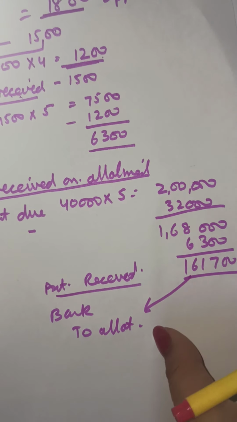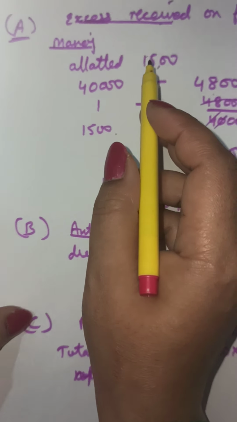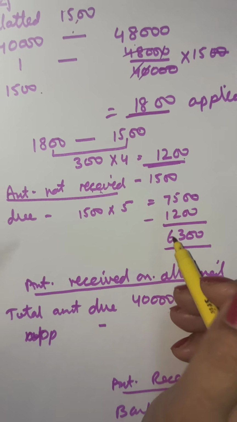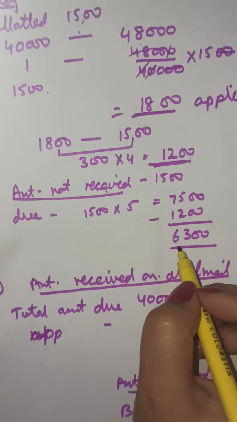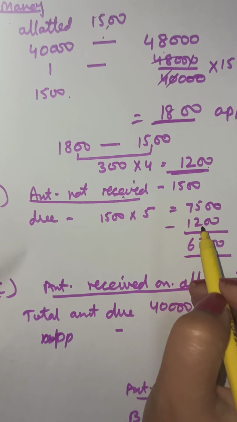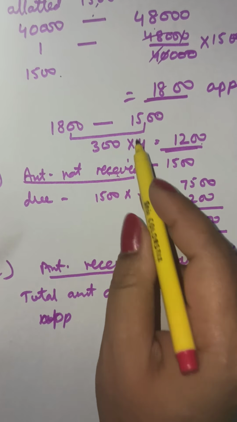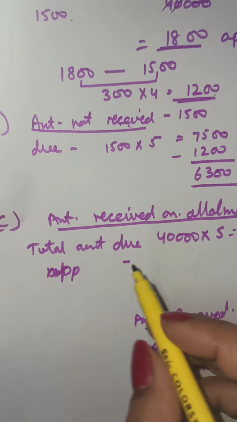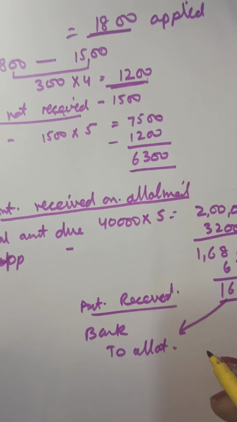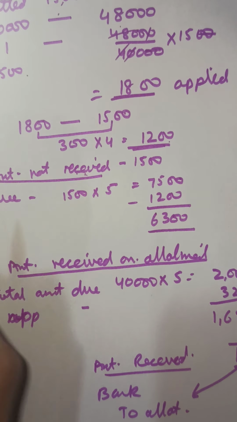Very important adjustment. There are 3 working notes for the question. Working note A is to find out the excess that is received on only the forfeited shares. We will use this again later; this amount will be used for the forfeiture entry also. Working note B is for the amount that is not received on these forfeited shares only. Working notes A and B are for only the forfeited shares. And working note C is for the net amount that is getting received on allotment on all the shares, the total amount on all the shares. We have found out 1,61,700. Now let us see how the question proceeds.